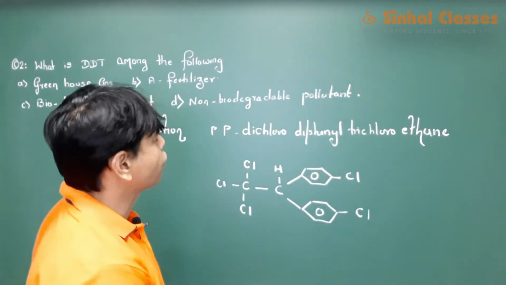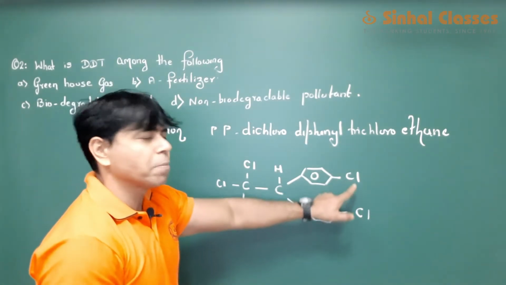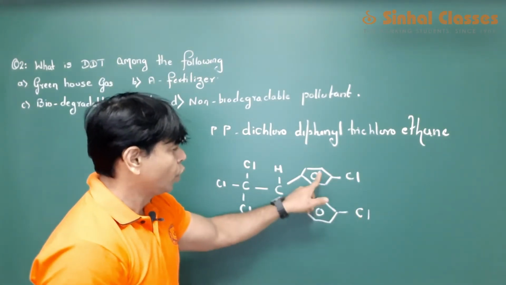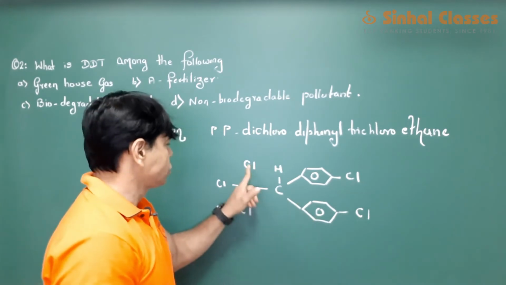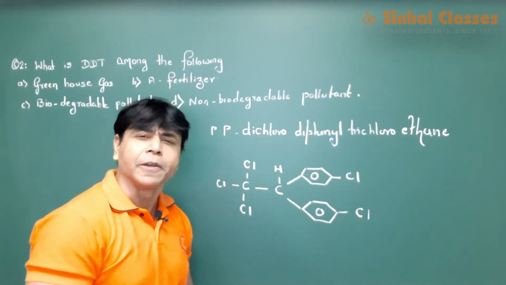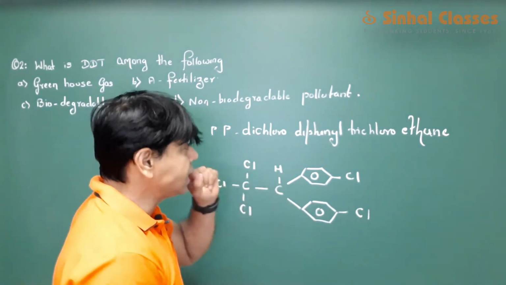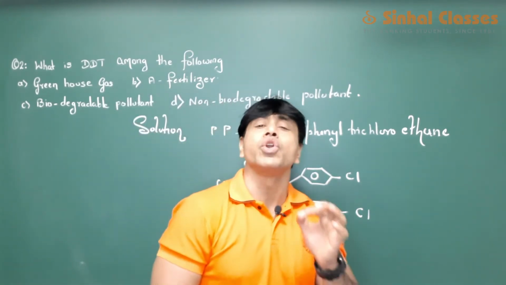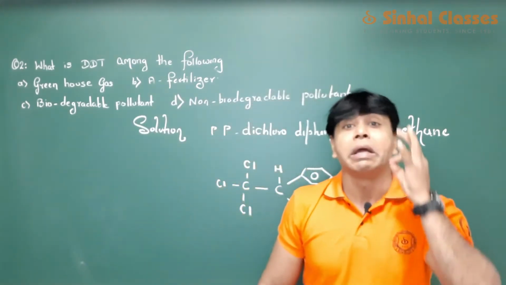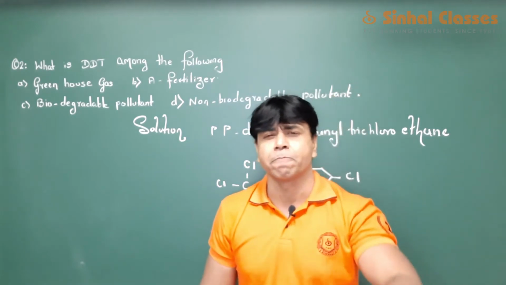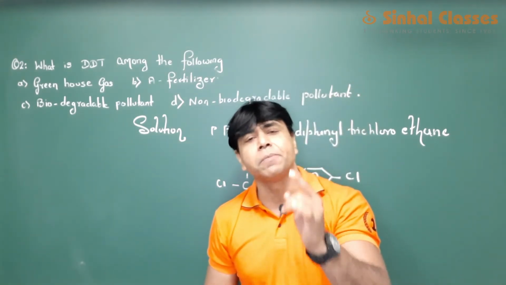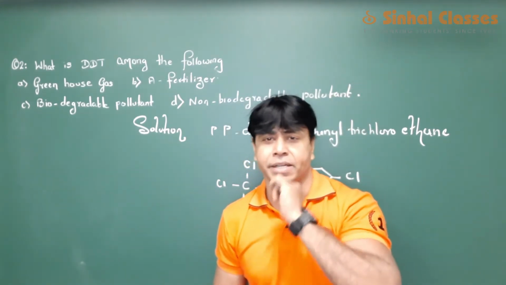This is the structure for your DDT. Para dichloro diphenyl trichloroethane. Now, DDT is a non-biodegradable substance. That's the reason in most of the country it is banned.